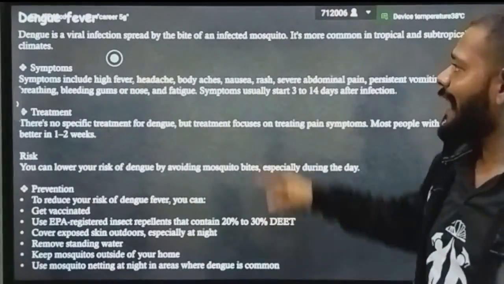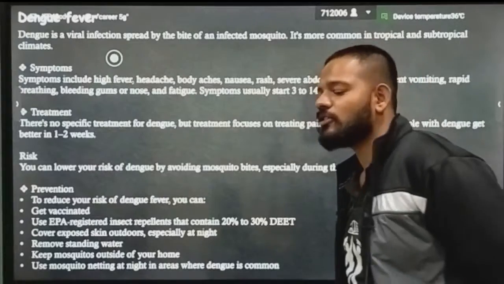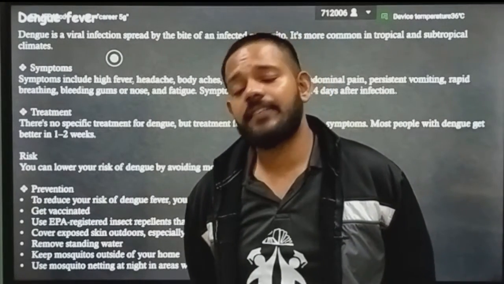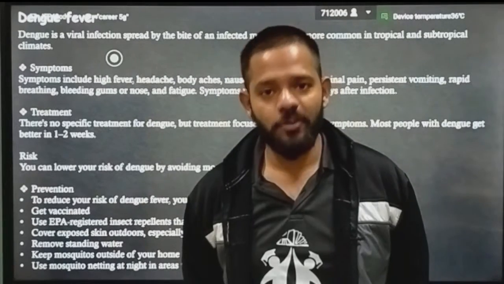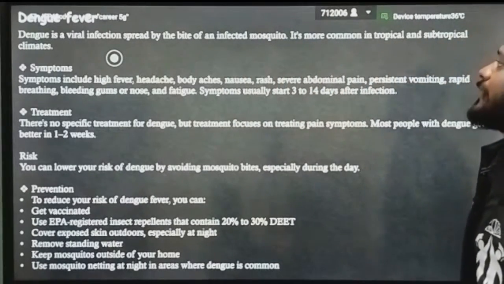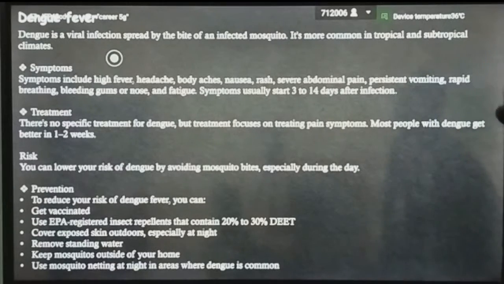Okay, next is your dengue. It is also the most common disease nowadays. So dengue is also a viral disease, vectored by a female Aedes aegypti mosquito. Dengue is a viral infection spread by the bite of an infected mosquito. It is more common in tropical and subtropical climates.